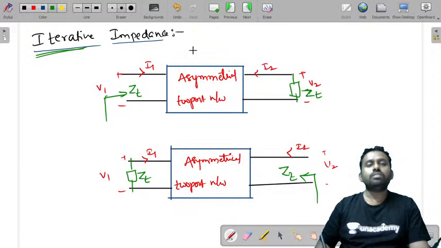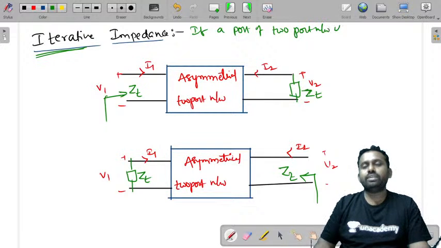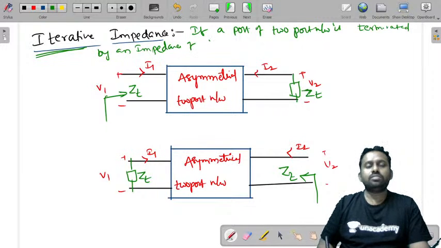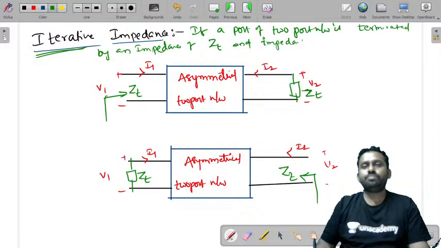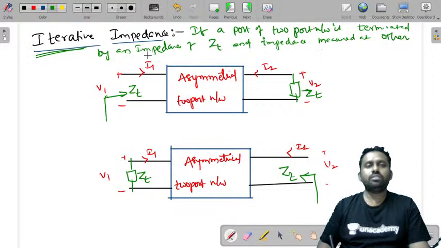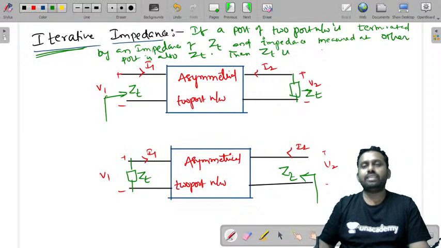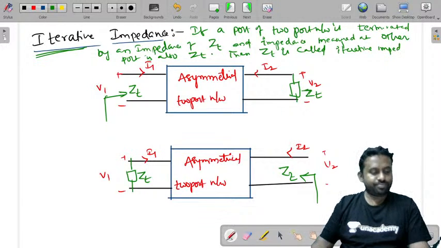You can define this as follows: if a port of a two-port network is terminated by an impedance of Zt, and the impedance measured at the other port is also Zt, then Zt is called the iterative impedance.